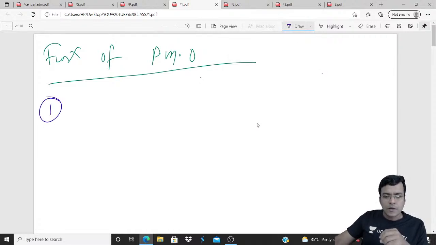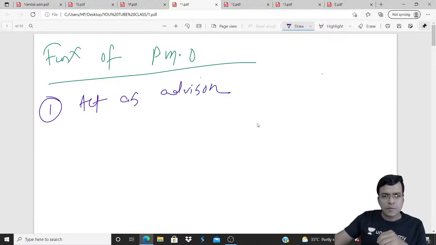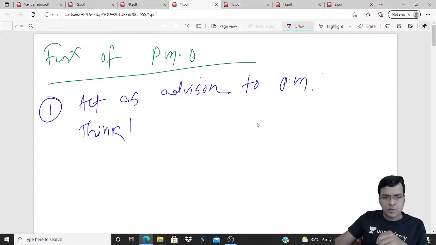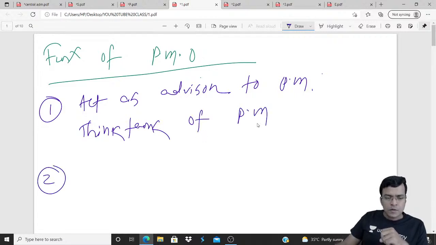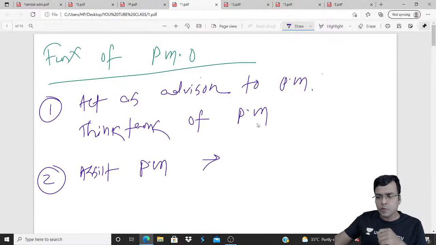First, it acts as an advisor to the PM, or you can call it the think tank of the PM. Second, it assists the PM in his function as head of Niti Aayog and head of NDC.